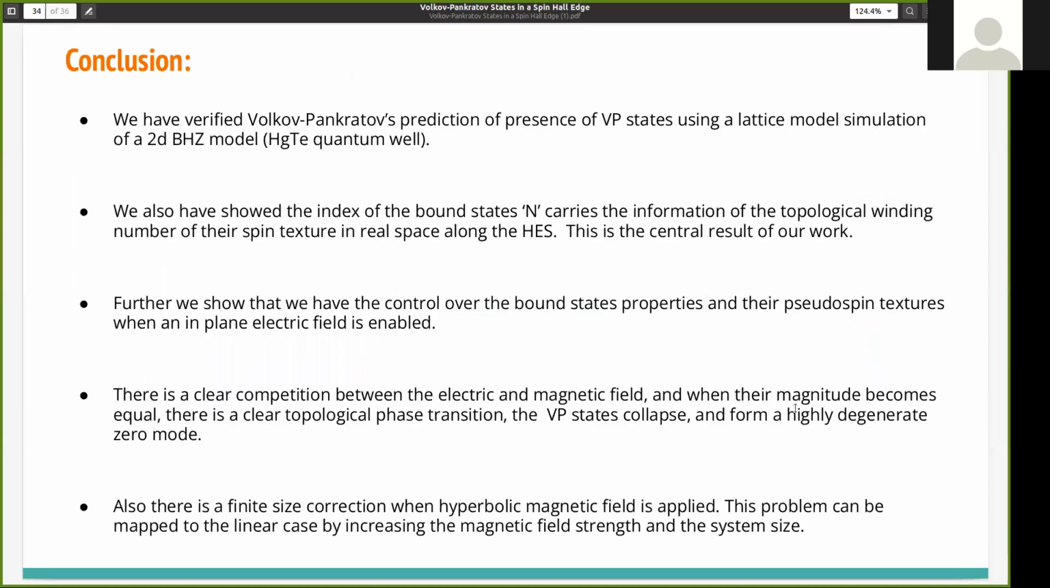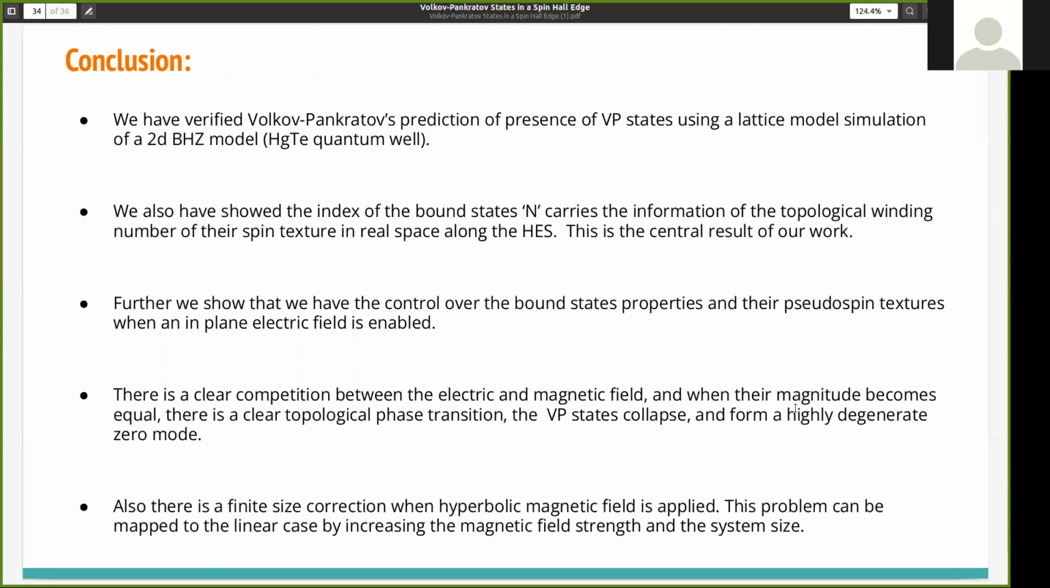So what we have done is verify the Volkov-Pankratov prediction of the presence of VP states using a lattice model simulation of a 2D BHZ model. We also showed that the index of the bound states, or the quantum number n of the bound states, carries the information of the topological winding number of their spin texture in real space along the helical states. This is the central result of our work.